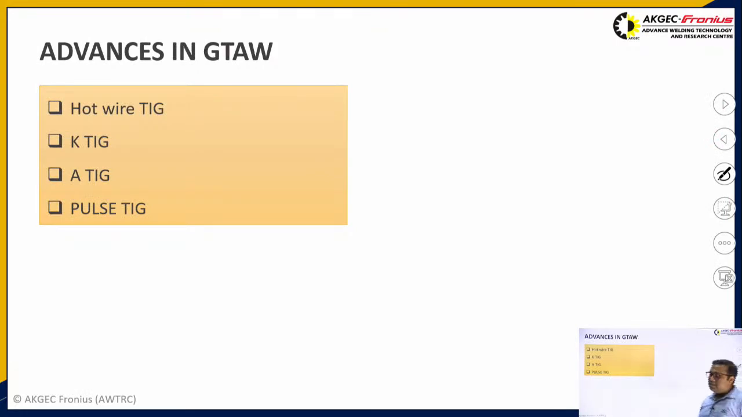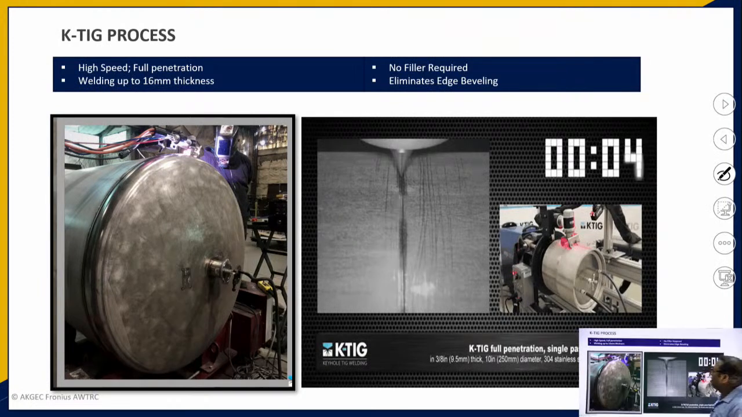There are various advances in gas tungsten arc welding. There are 4 main advances: hot wire TIG, K TIG, A TIG, and pulse TIG. One by one we will discuss.